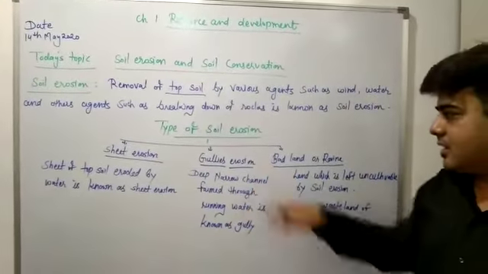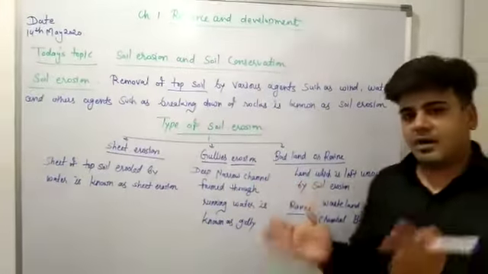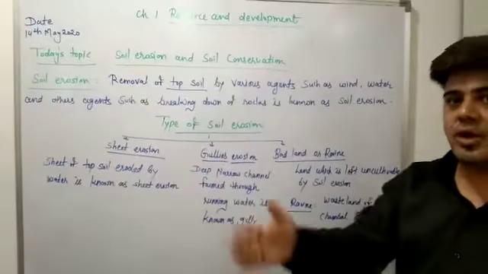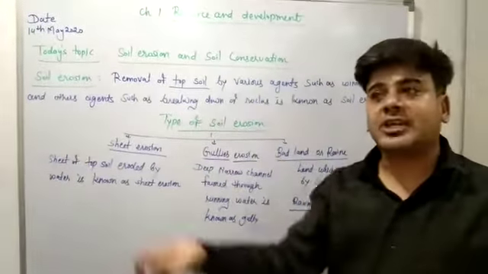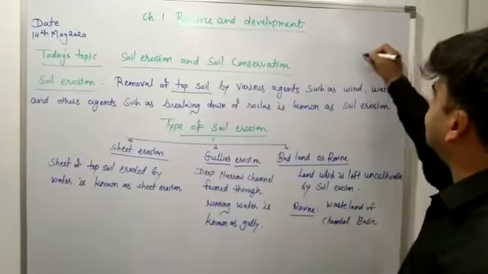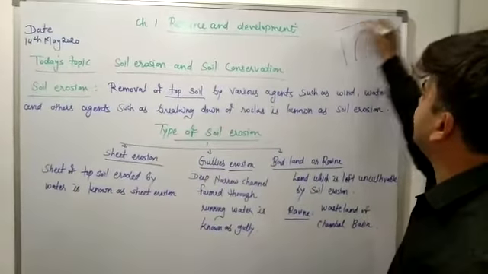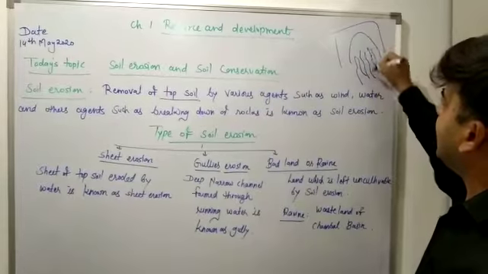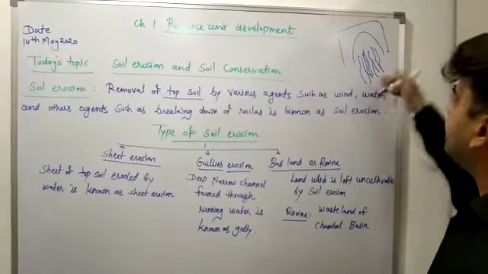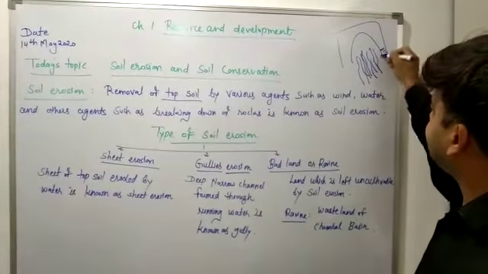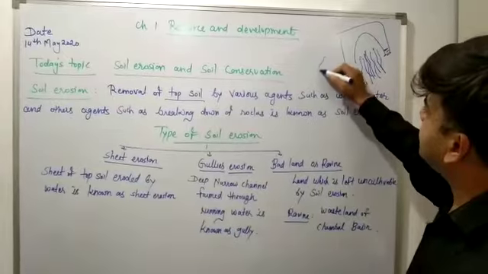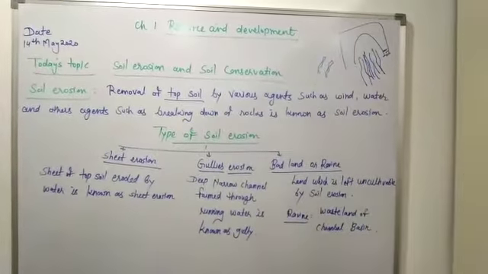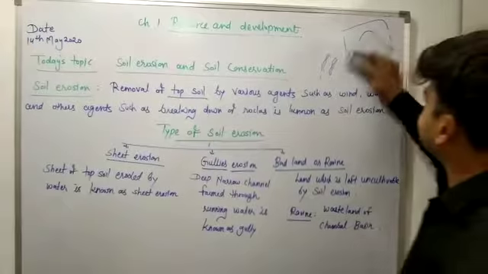Gully erosion, it is very important. Please listen carefully. Gully erosion means when fast running water cuts through clay soil and forms a deep narrow channel like this. When fast flowing water runs through and cuts the clay soil, this fast flowing water cuts and forms this deep narrow channel. This is known as a gully, and this type of erosion is gully erosion.